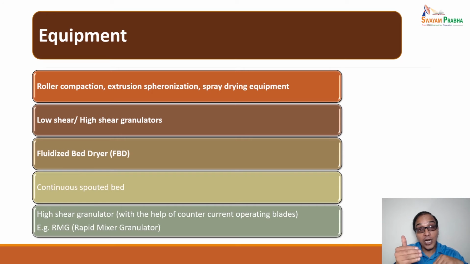Then low shear or high shear granulators, fluidized bed dryer, continuous spouted bed, and high shear granulator with the help of counter current operating blades like RMG, the rapid mixer granulator. So these are the equipment. With the use of these equipment, we can produce the granules for tablet manufacturing.